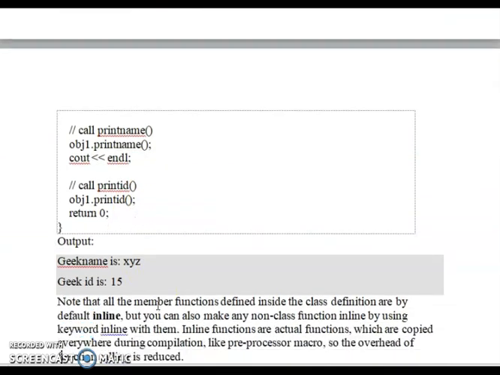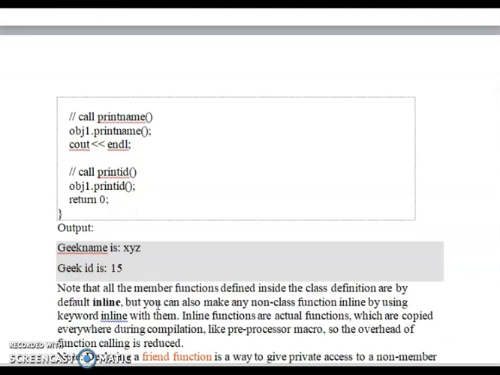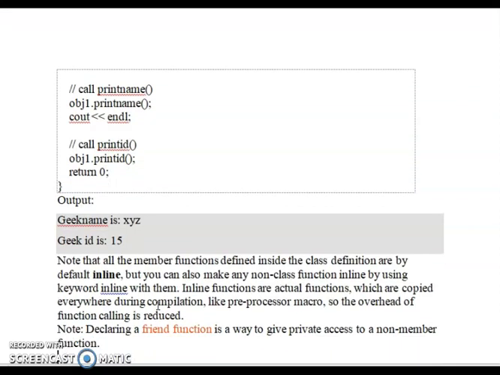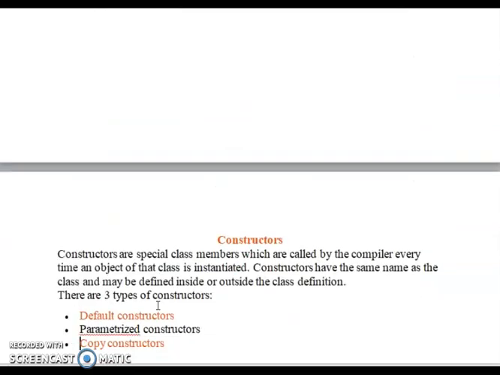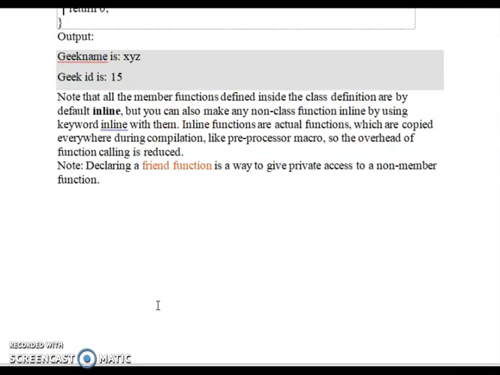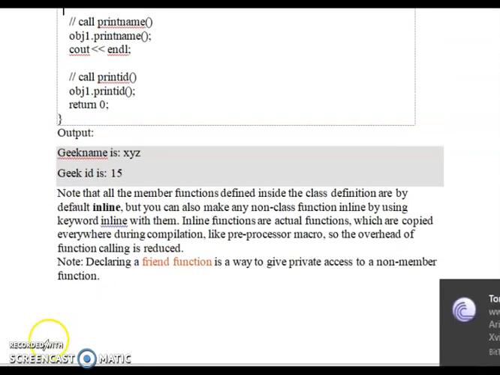Note that all member functions defined inside the class definition are inline by default, but you can also make a non-class function inline by using the keyword inline with it. And note, declaring a friend function is a way to give private access to non-member functions. This is another example of declaring a member function in a class and object.